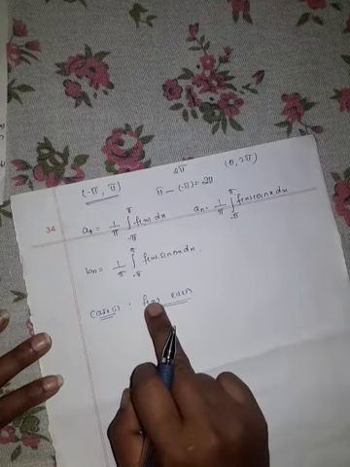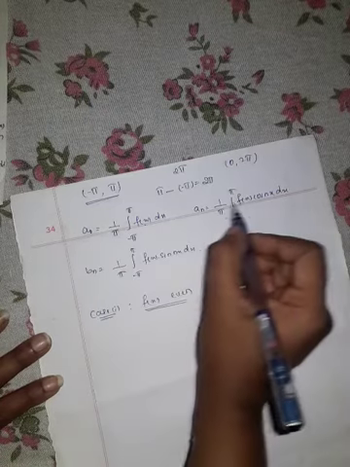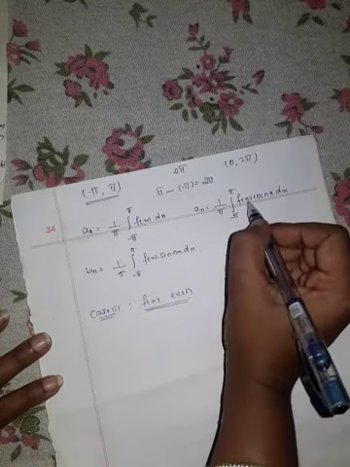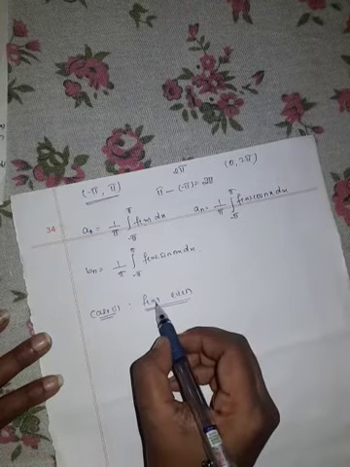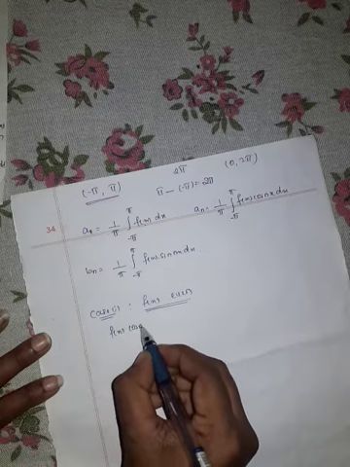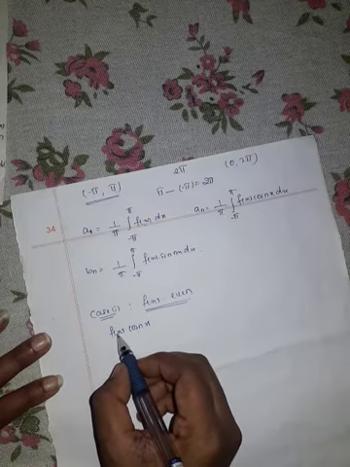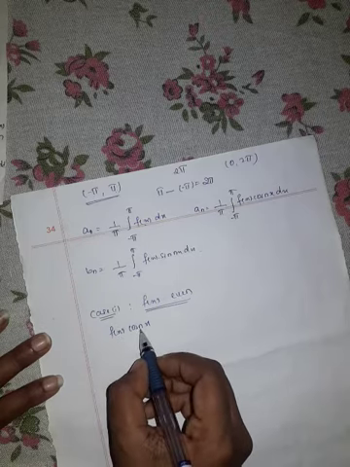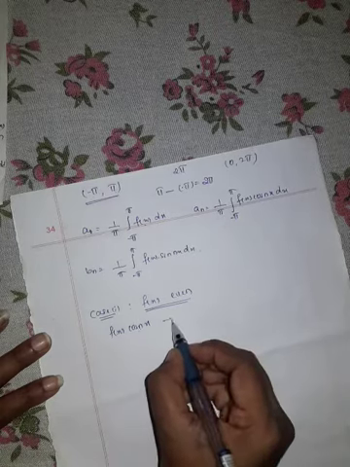When f of x is an even function, you can see in an we have f of x into cos nx. Cos is an even function only, so even into even, being the product of two even functions, is also even.